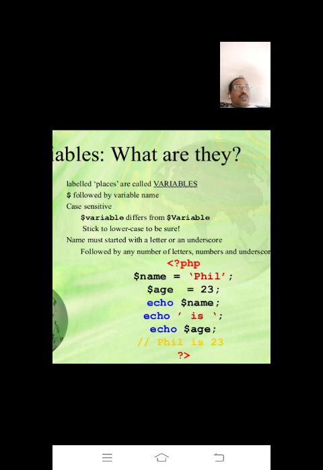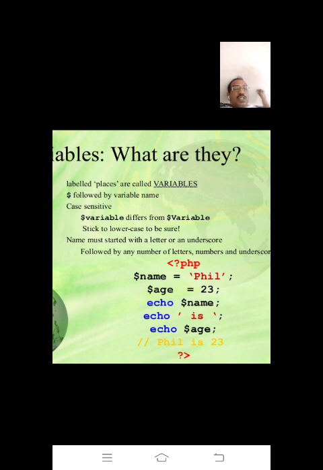So after storing the information, if you want to get it, write echo dollar name, that's it. And next to echo is echo age. After execution you will get the output: fill is 23, right? So echo dollar name gives the value in name, fill.